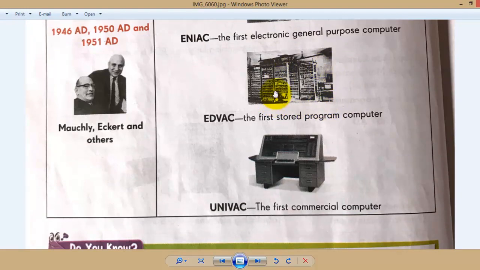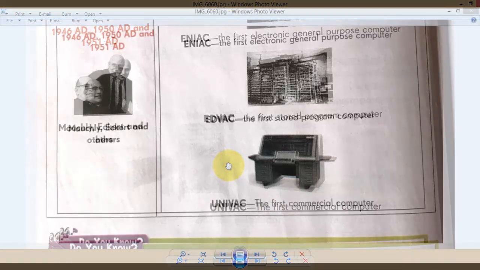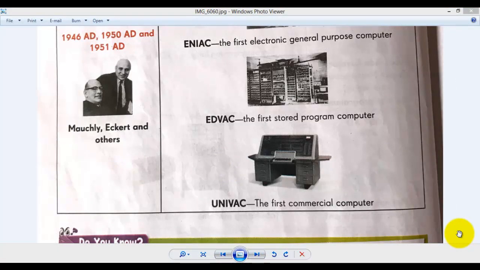Program is stored first here. Program means all the instructions and data, and the first computer. And UNIVAC, the first commercial computer. Commercial means it can be sold. This means these computers are made for business purposes. They can be sold for a profit.